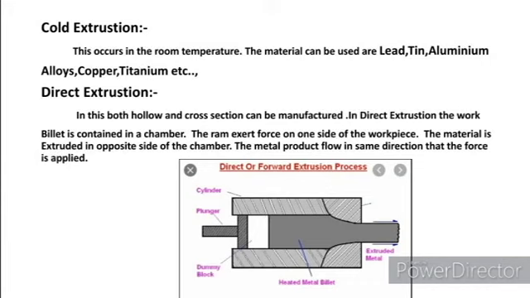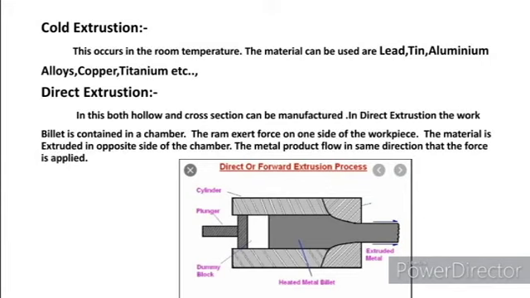Direct extrusion. In this, it can be explained through a diagram. Seeing the diagram, the molten material is placed inside a closed die with 3 sides, and there is a puller to push the molten material outside through an opposite hole present in the closed die, where the cross section is already a fixed diameter.